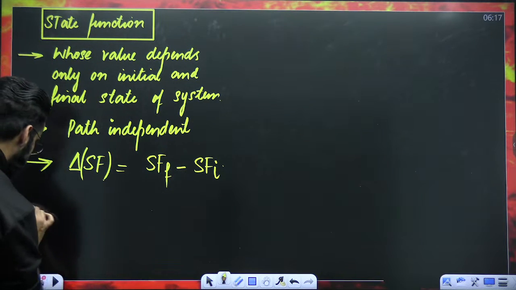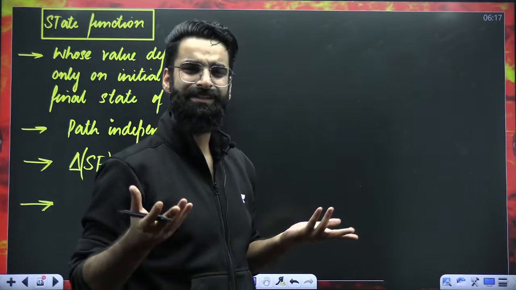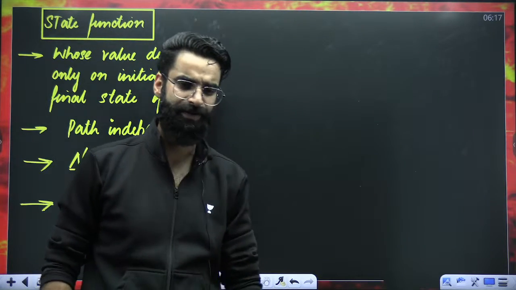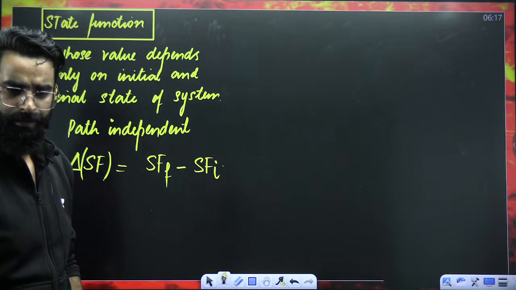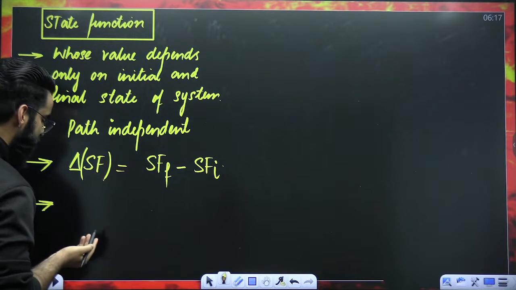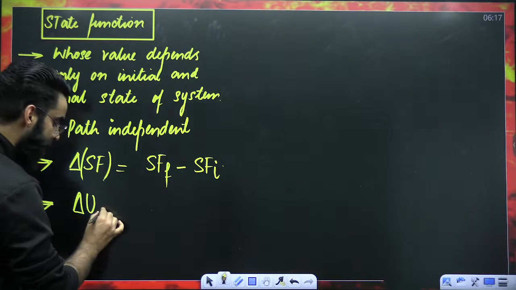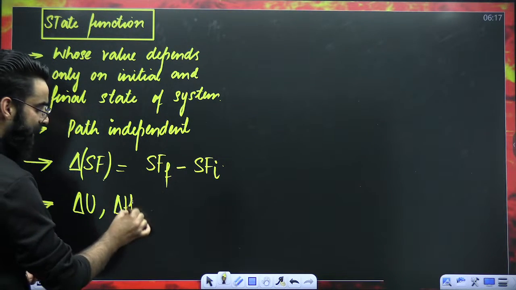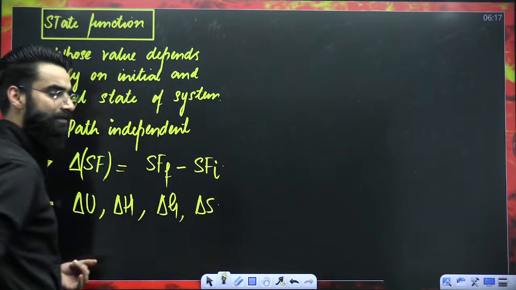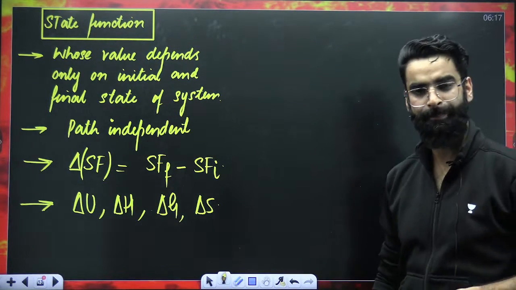What are the examples of state functions? There are basically a lot of examples, which we are going to discuss in some time. Internal energy is an example of a state function. Enthalpy, state function. Entropy, state function. Gibbs free energy, state function. Right, people? That's why I'm calculating the change in internal energy, delta U. Enthalpy, delta H. Gibbs free energy, delta G. Entropy, delta S. These are the common examples of state functions basically.